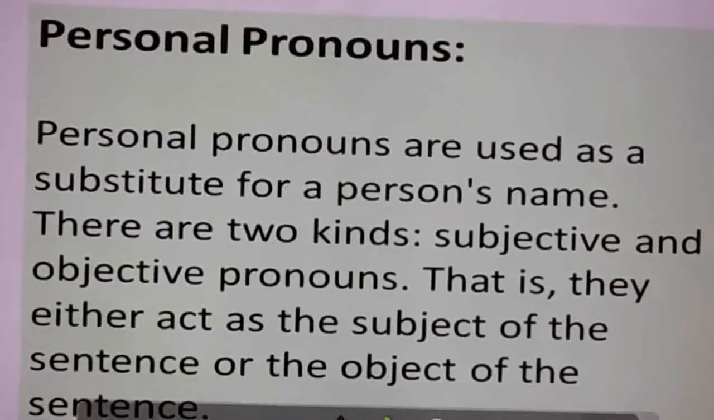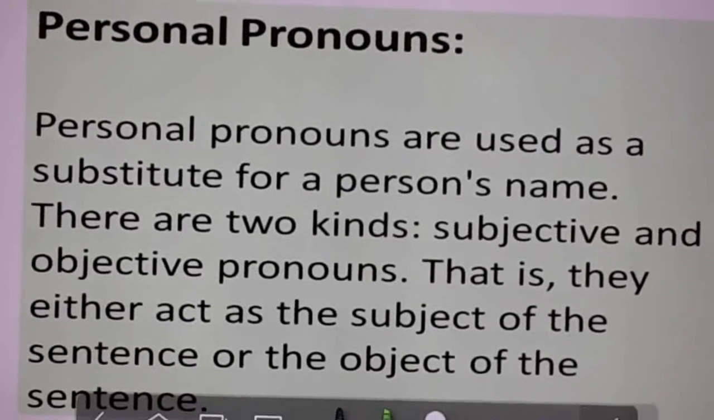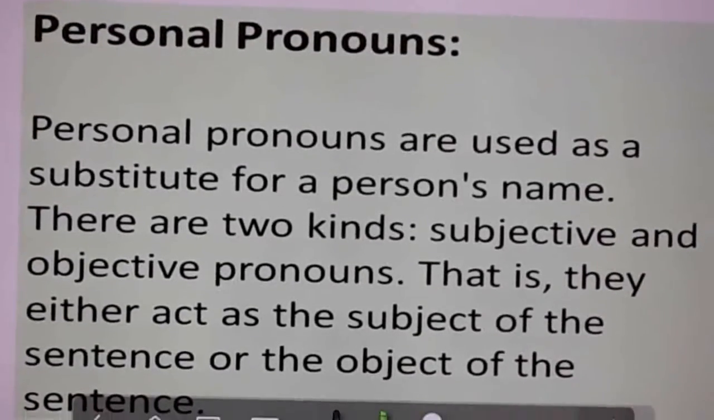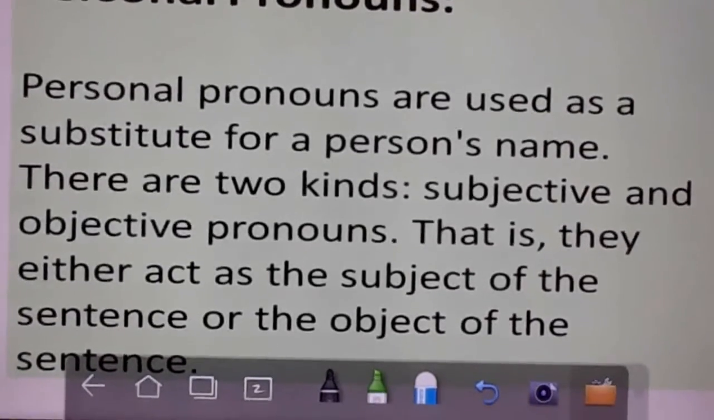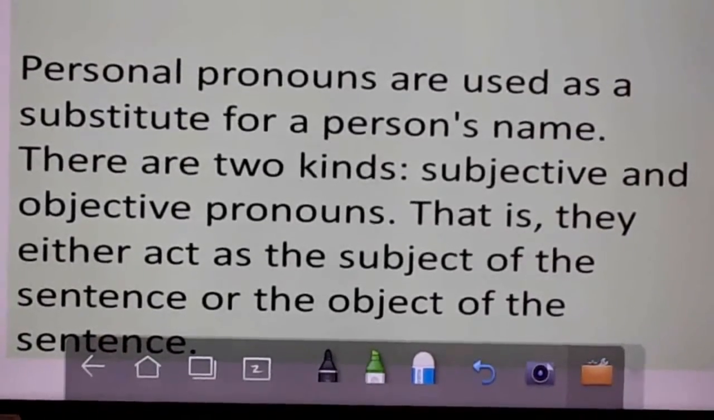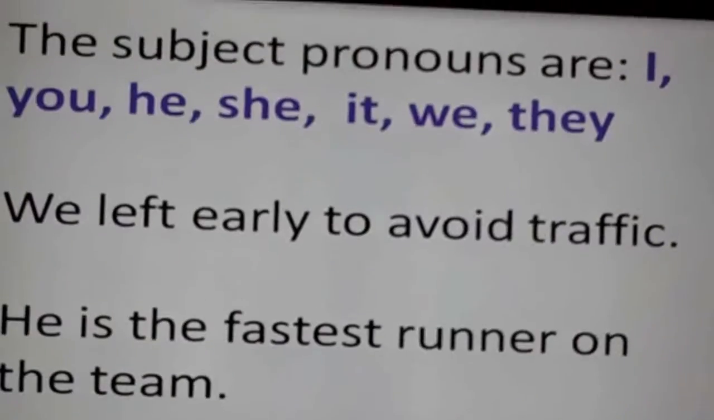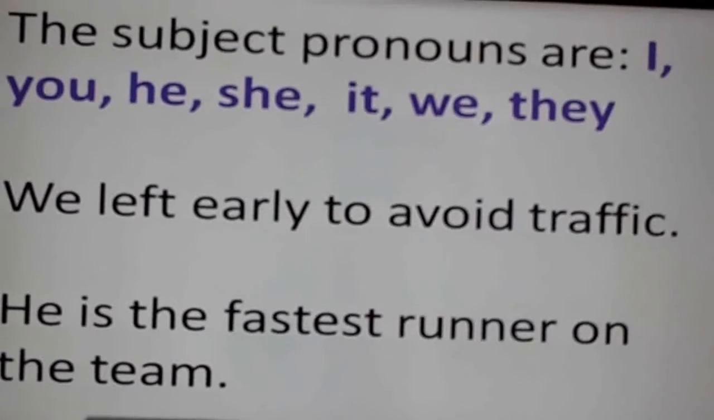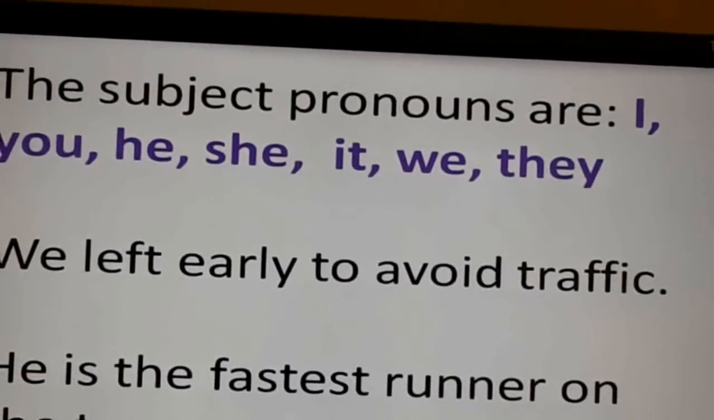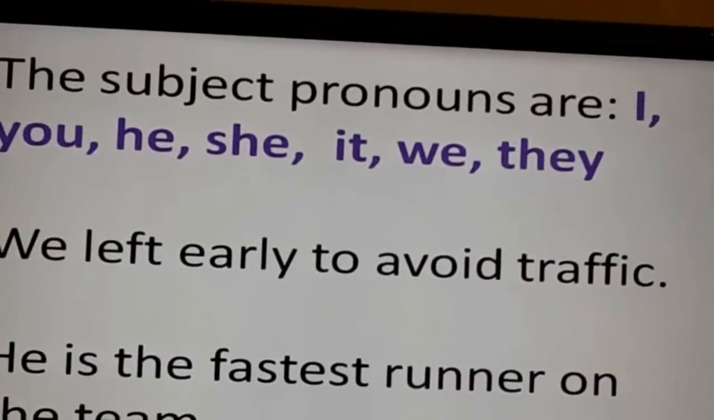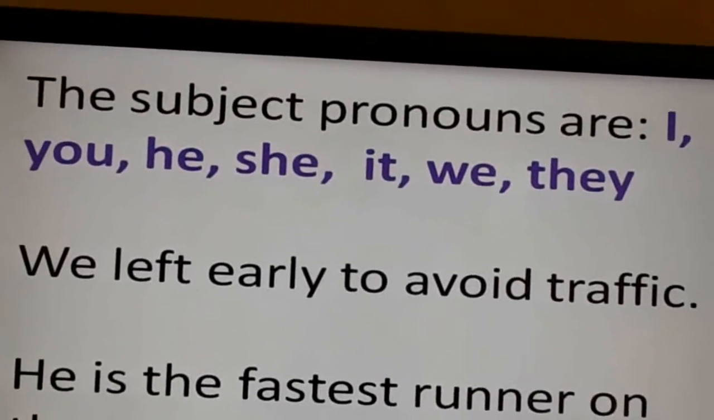So first we can see personal pronoun. Personal pronouns are used as a substitute for a person's name. There are two kinds, subjective and objective pronouns. The subjective pronouns are I, you, he, she, it, we, they. We left early to avoid traffic. So, we is the subjective pronoun here.